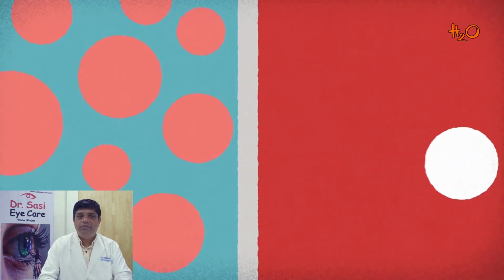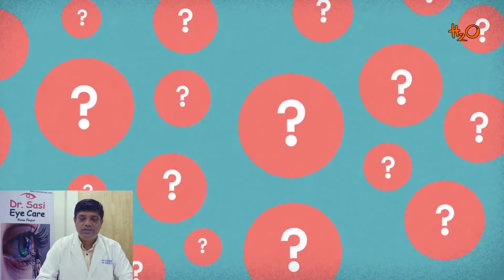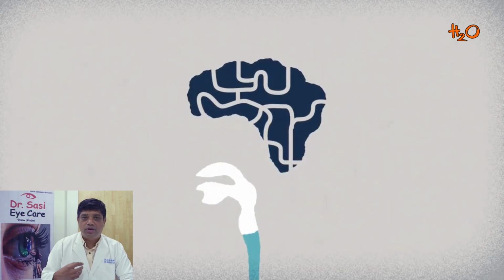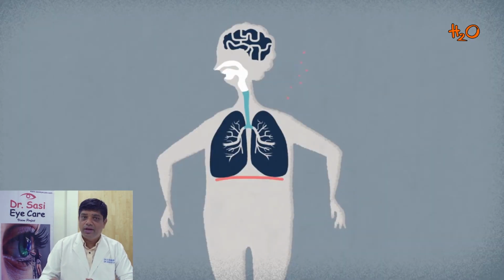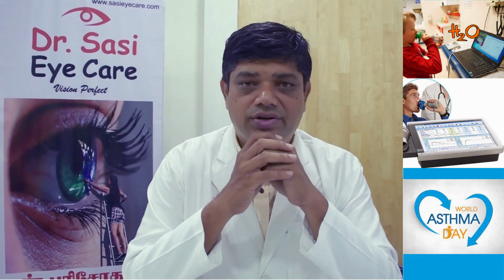You will see an animation video of that, and to assess how this is functioning, whether the trachea is open, the bronchus, bronchioles, alveoli, all are functioning well, there is a test called spirometry.